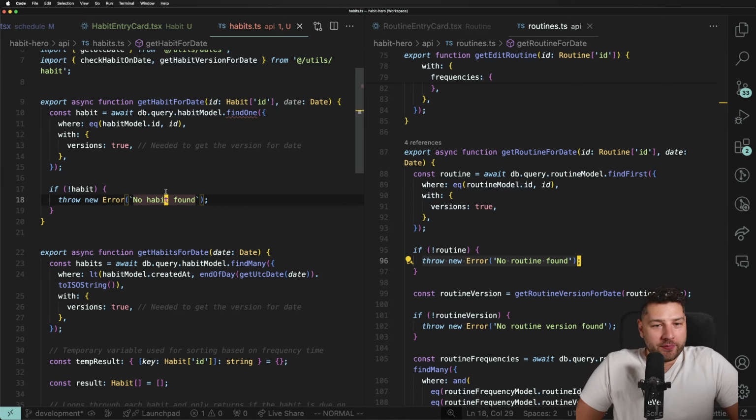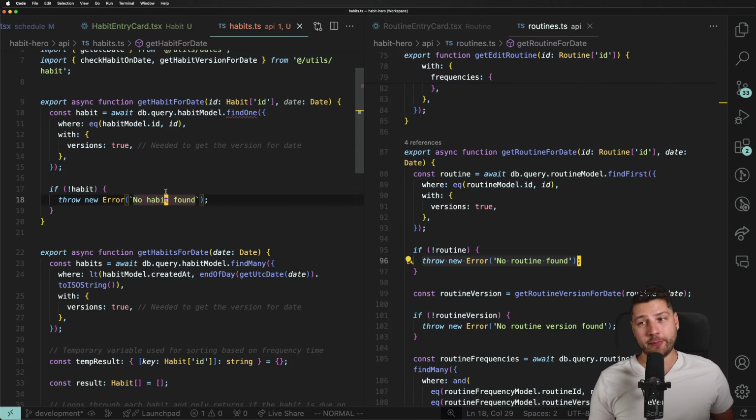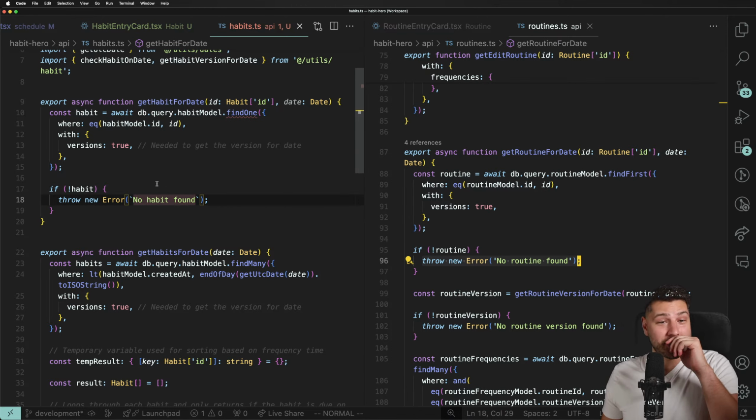Don't you think it can be difficult to work with functions when their names have one letter difference? Yes, it can, but suggest a better name. I'm up for it. But we're getting the habit for a date, and then we also need to get the habits for a date as well, right? I haven't had a problem with it because I'm the only developer working on these apps, but good point. So yeah, suggest a better name.